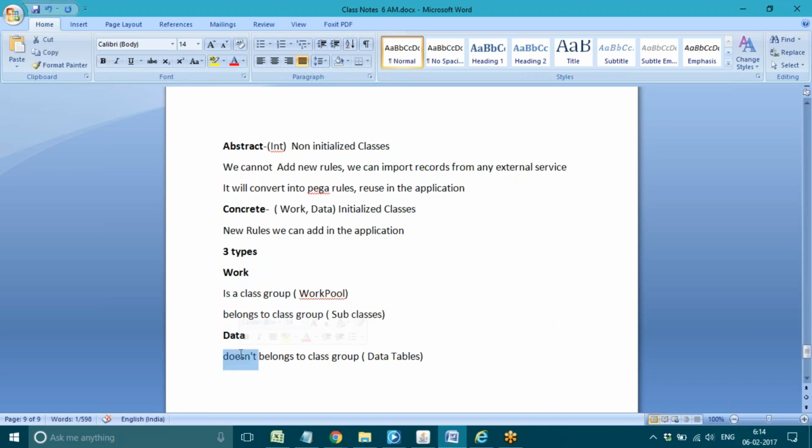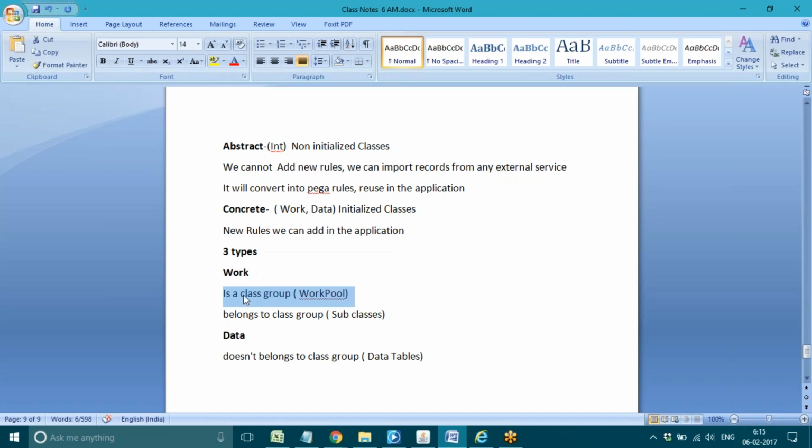So that's the reason it does not belong to this work pool. It is a separate class group. That's the reason it does not belong to the class group, because work classes are separate and data classes are separate. But if you take the subclass, the subclasses belong to this work pool. So like that, the structure is generated in the backend by default.